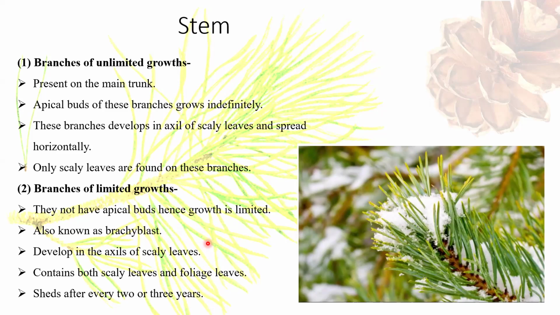These branches of limited growth, dwarf shoots, contain both scaly leaves and foliage leaves, which shed after 2 to 3 years. The main important point to consider is that branches of unlimited growth have only scaly leaves, whereas branches of limited growth, dwarf shoots, have both scaly and foliage leaves.